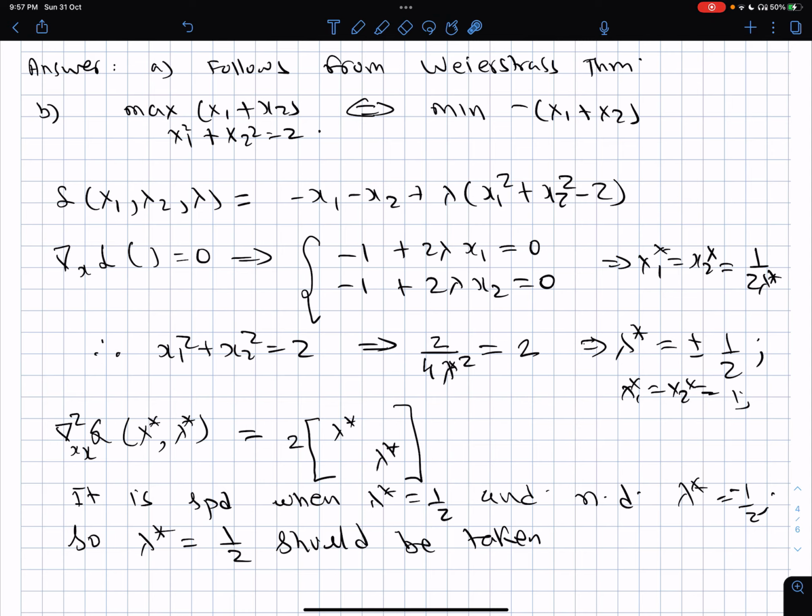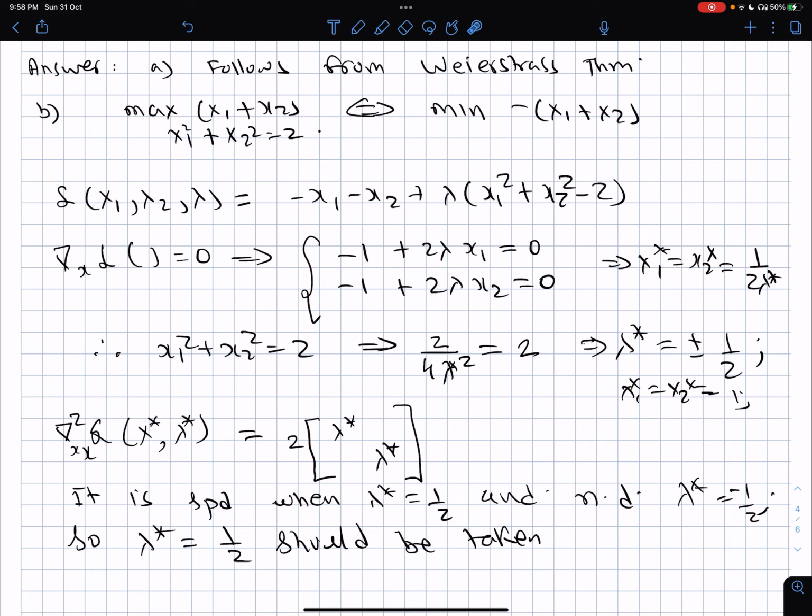So now we wanted, if you recall, y transpose projected Hessian on this null space vector to be greater than 0. So suppose you could just make this matrix positive definite, which is effectively choosing lambda star to be plus 1 by 2, then all such projected Hessians will also be positive definite.